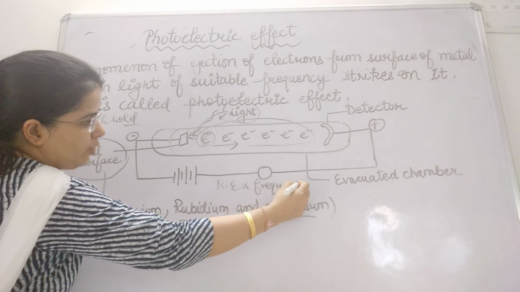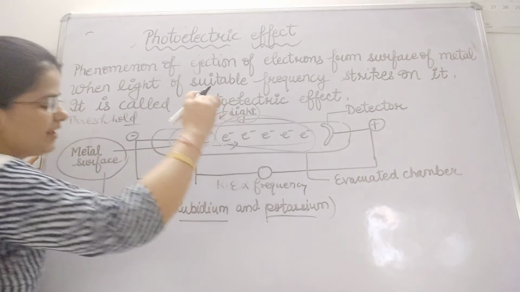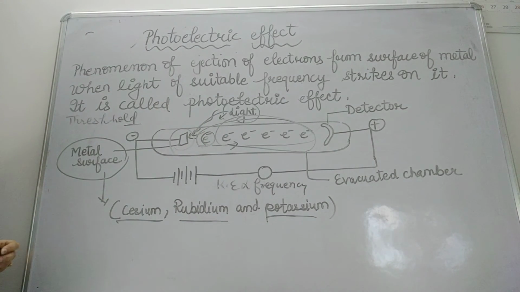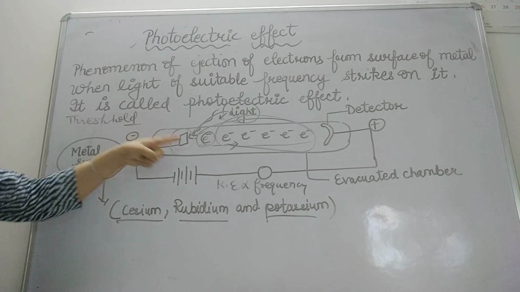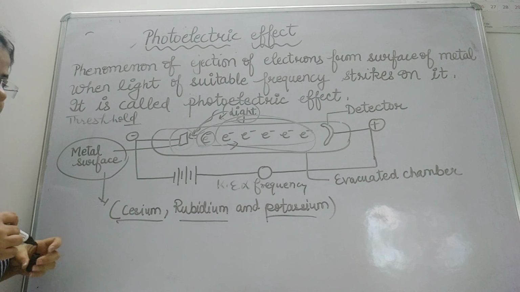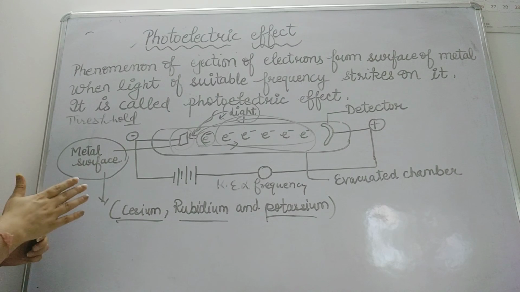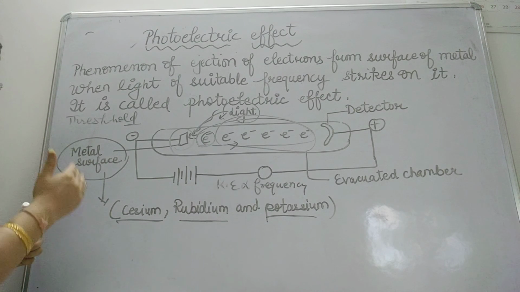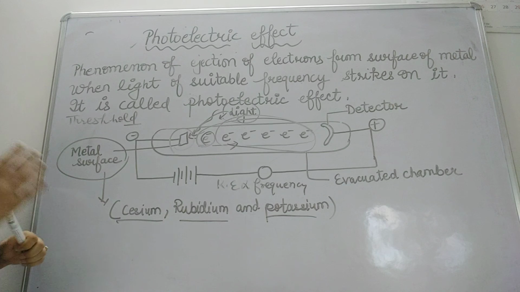But if I am talking about how many electrons will be ejected, that will depend upon the intensity or the brightness of the incident radiation, but does not depend upon the frequency. This is opposite. The number of electrons emitted will depend upon the intensity of the light, and the kinetic energy of the electron after the emission from the metal will depend upon the frequency of the light.